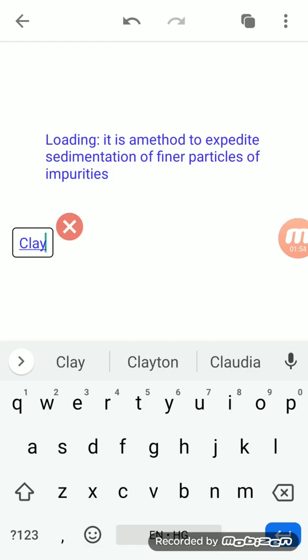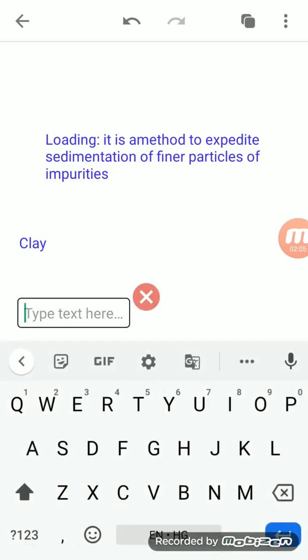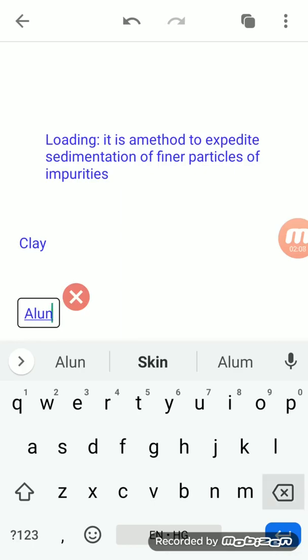To obtain clean water in a very short time, we add a crystalline piece of alum. In Hindi we call alum fitkari.